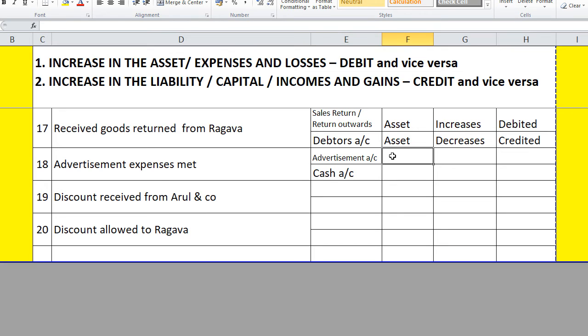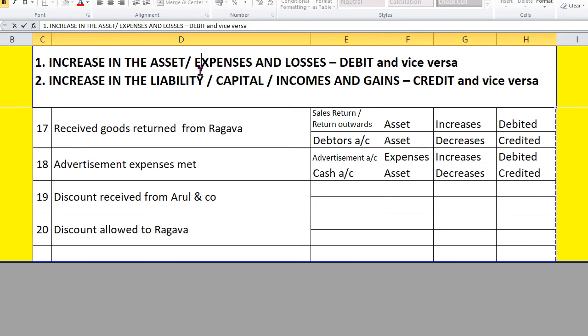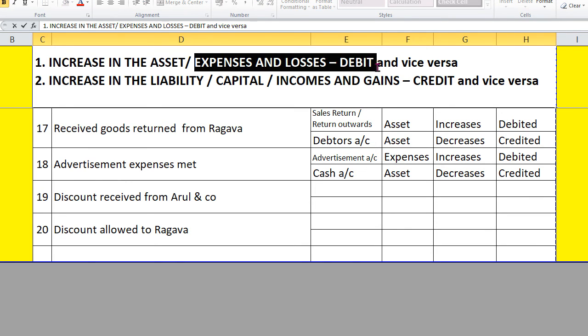Okay, advertisement is an expense. Expense increases, so debit. Cash asset decreases, so credit. Since already I have explained you much, here I am going in a simple way. Even you yourself can do it.